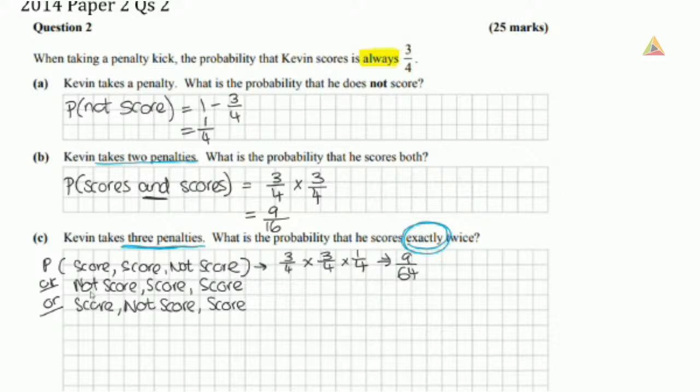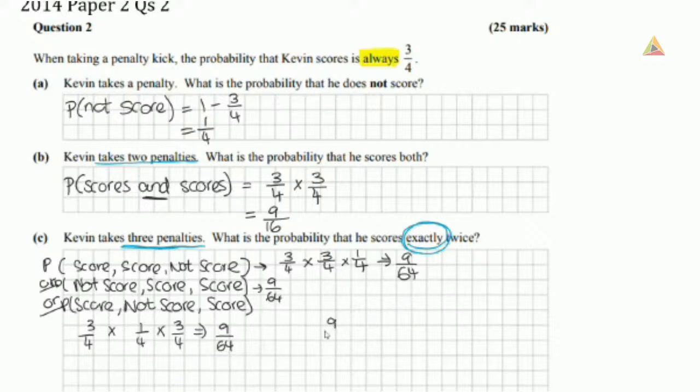Now we can do exactly the same for the other 2 ways. So we can say the probability of not score, score, score, and the probability of score, not score, score. But they're going to be exactly the same fractions. So for example, for the last one, score and not score and score, that's also going to give us 9/64. So it's 9/64 plus 9/64 for this one as well, plus 9/64 for the last one.